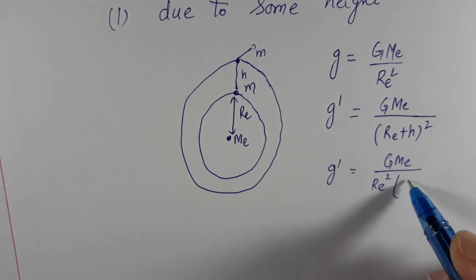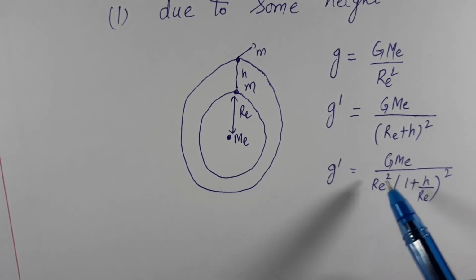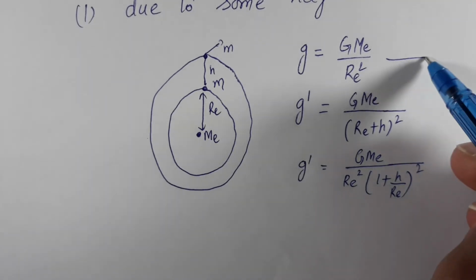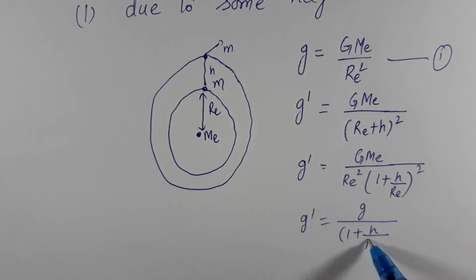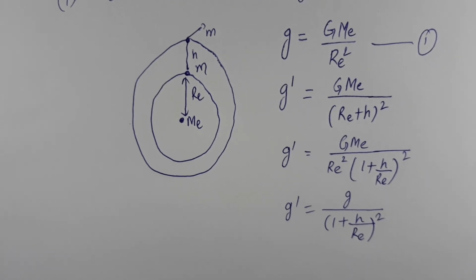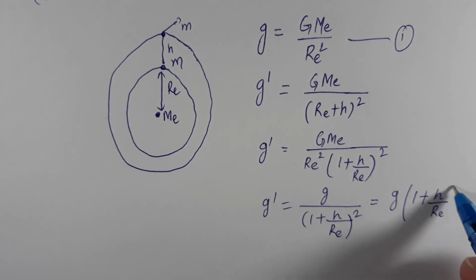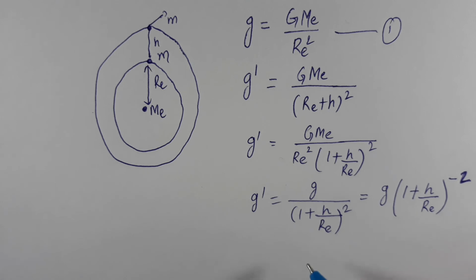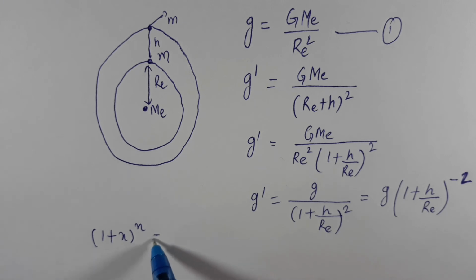So that R_E square comes out and it becomes (1 plus h by R_E) square. Now this G M_e by R_E square, I can write as nothing but g. So g dash is nothing but g by (1 plus h by R_E) square. There is a power 2 in the denominator. If I take it to the numerator, it will become power minus 2. This is nothing but the law of exponents.